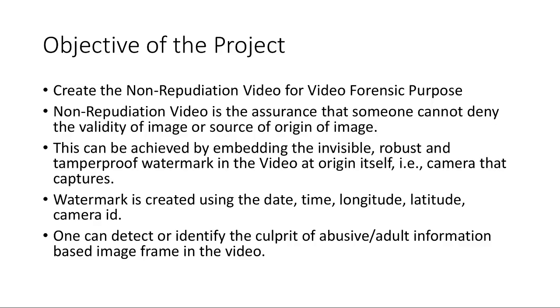Objective of the project: create non-repudiation video for video forensic purposes. Non-repudiation is the assurance that someone cannot deny the validity of an image, or its source of origin. This can be achieved by embedding an invisible, robust and tamper-proof watermark in the video at the origin itself, that means the camera that captures. The watermark is created using information like date, time, longitude, latitude, and camera ID. One can detect or identify the culprit of abusive or adult-information-based image frames in the video.